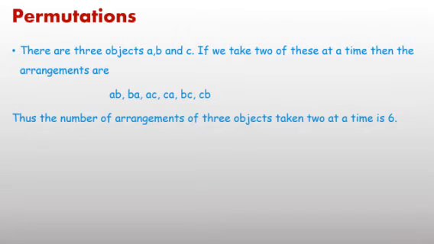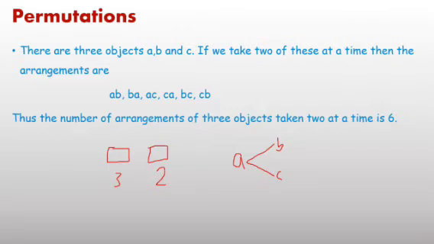You have to take 2 letters at a time. It implies there are 2 letters, means 2 positions, first position and second position. First, any one of these 3 letters you can take. At second place, the remaining 2 letters. If first is A, then at second place 2 options remain. Means if the first letter is A, then second 2 options, B or C. It implies AB or AC.